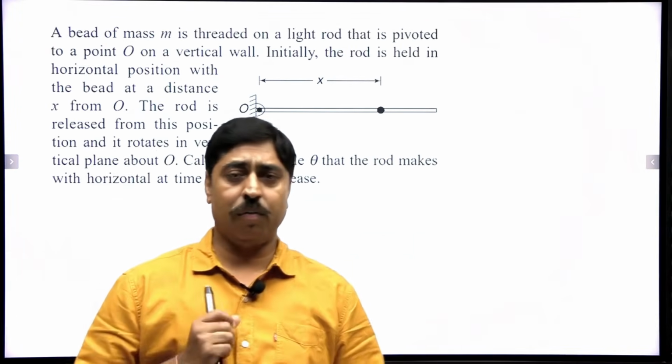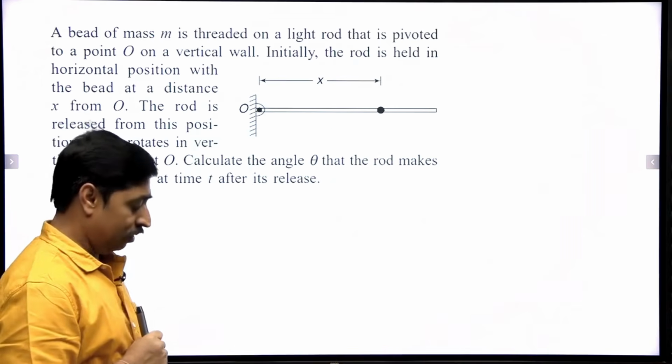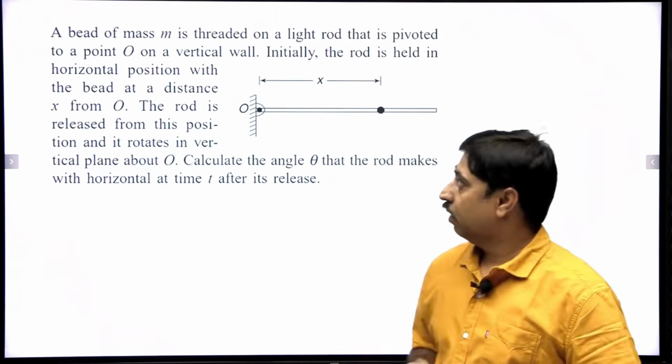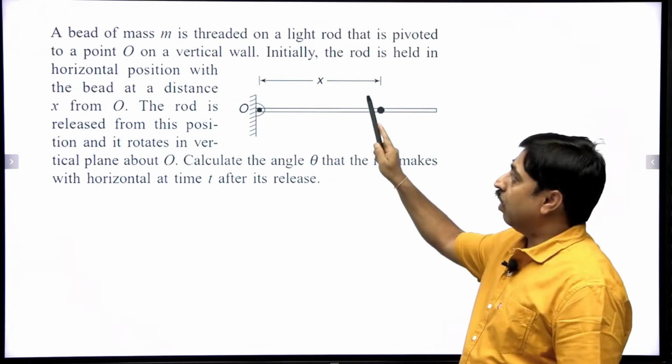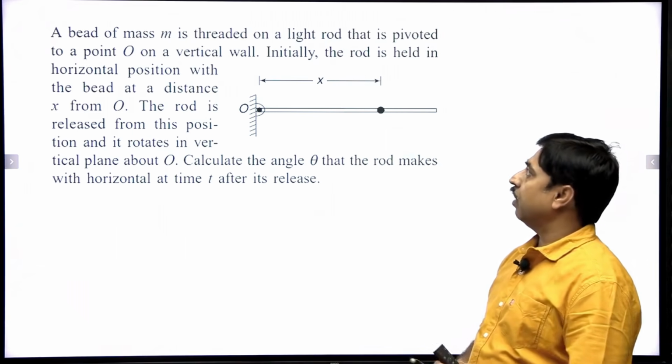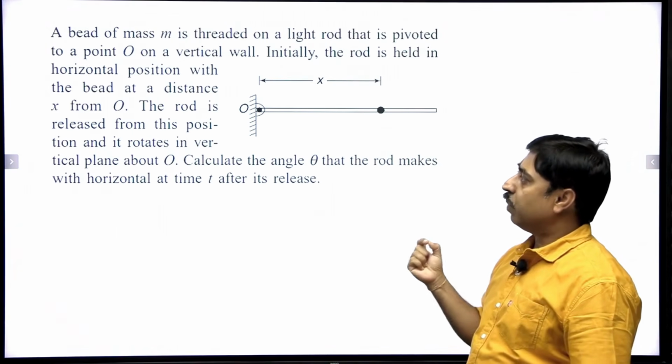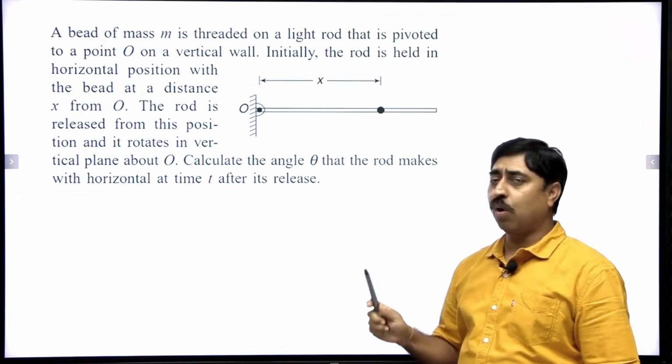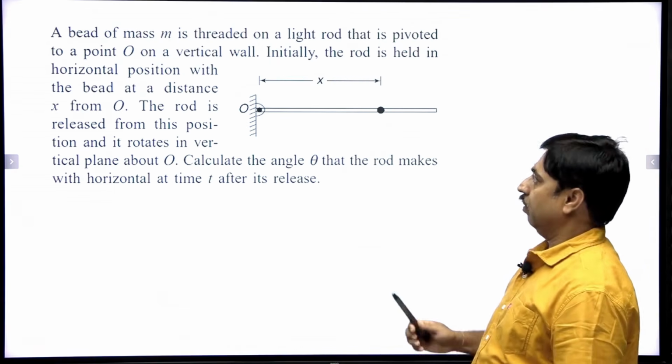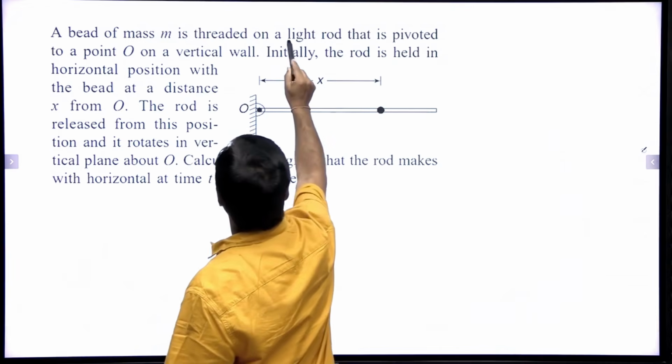So here is our first question. Let us see what does it say. The question says a bead of mass small m is threaded on a light rod that is pivoted to a point O on the vertical wall. This is a light rod.